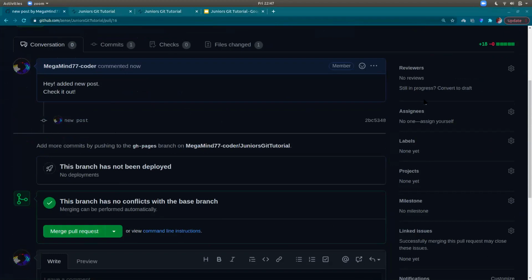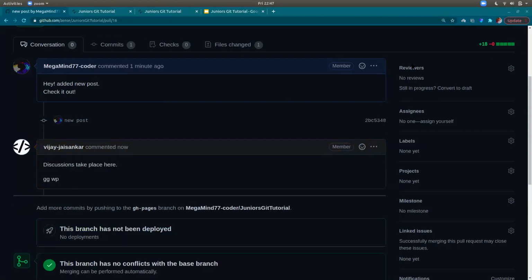Heath Vasani asks, why are we requesting a pull if remote? Okay, yeah, I'll take that question. Basically, you have two repositories, right? The first repository that you forked and the next repository that was the original repository.